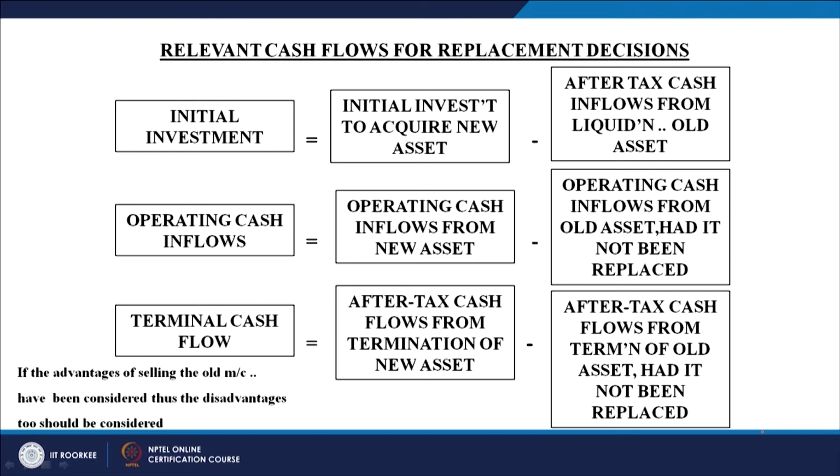For example, the new machine is going to be available for 500 crores, and the old machine you are going to sell in the market for 200 crores. So, what is the net cash outflow? 300 crores. That is a very important factor. So, initial investment is the total cash outflow on account of the new asset minus cash inflow available from the liquidation of the old asset. This is the first important point.